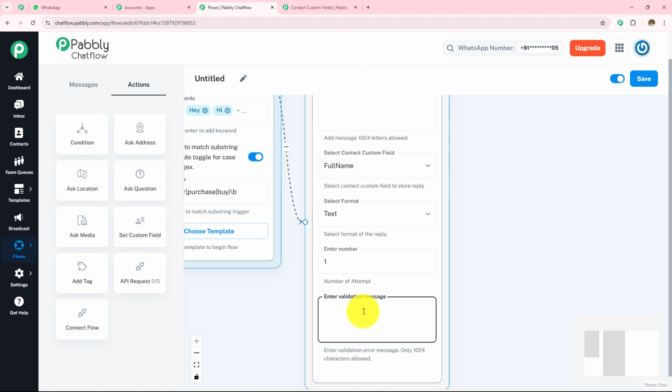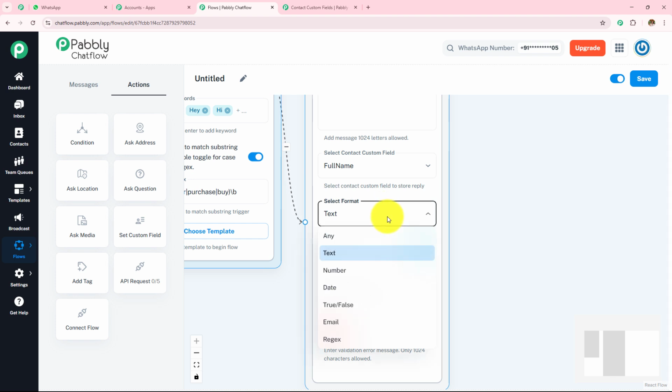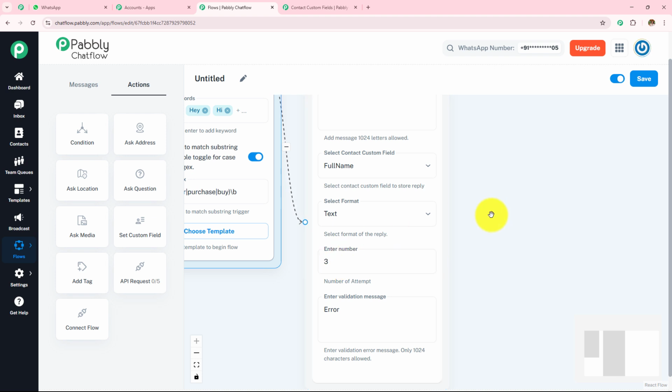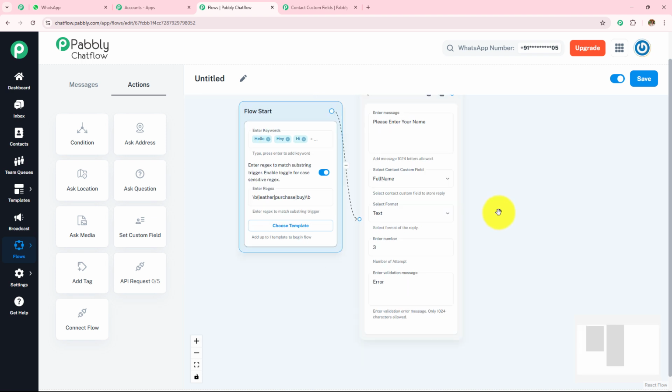Now, if you want to enter the validation message, you can enter it or you can skip this. Here in this validation message, let's say I'm going to enter this as error. Now, if the person is not entering text, because the name is alphabetic, if they're entering a number, this validation message will be sent to them. You can also increase or decrease the number of attempts. Let's suppose I want to keep this as 3.